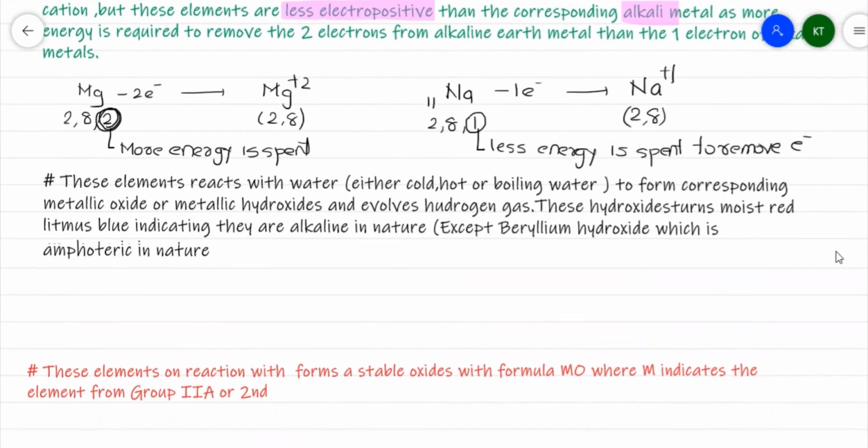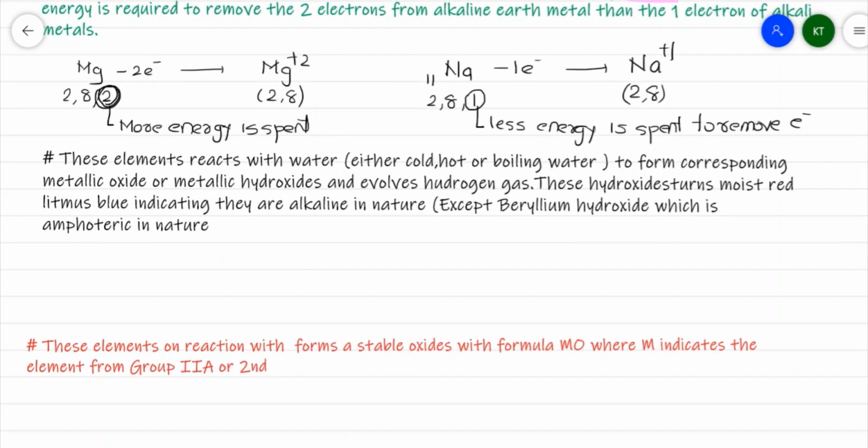Now, the water might be cold water, hot water, or boiling water. So, it results in formation of the corresponding metallic oxide or metallic hydroxide and evolves hydrogen gas. Let me take calcium, which reacts with water to give calcium oxide and evolves hydrogen.